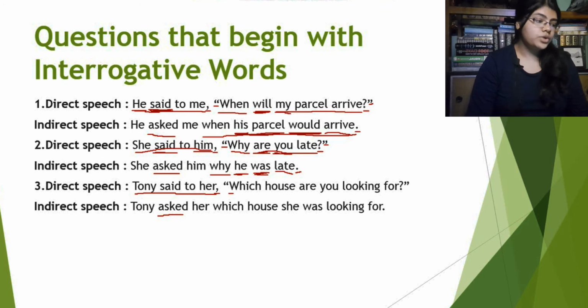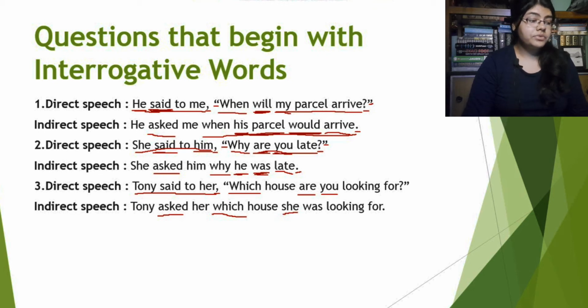Now the WH word, "which", will be exactly as it is. Which house are you looking for? Here again the verb is first because it's a question sentence. Now comes the subject, but we will transform it into an assertive one. So first we will put the subject here, "she", then the verb.